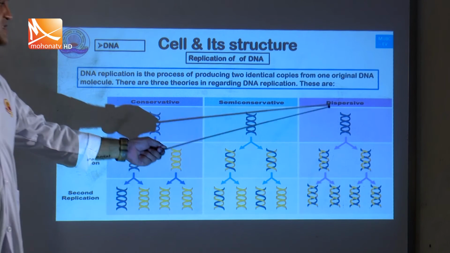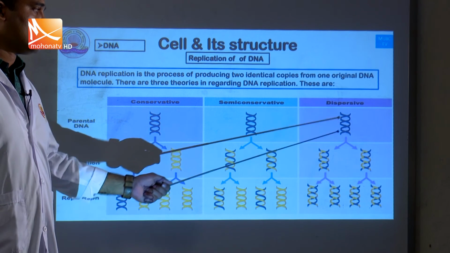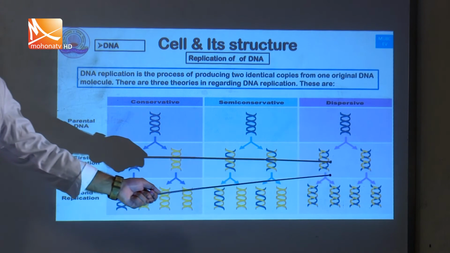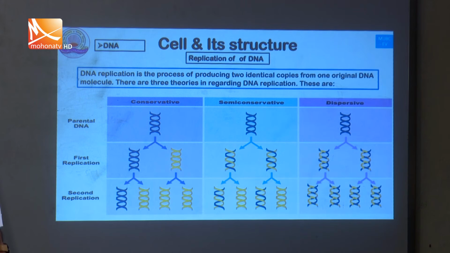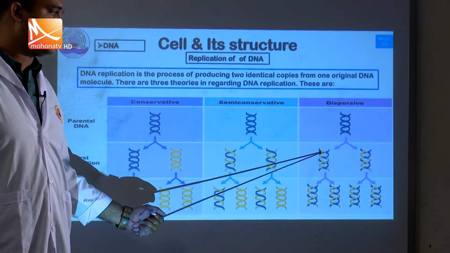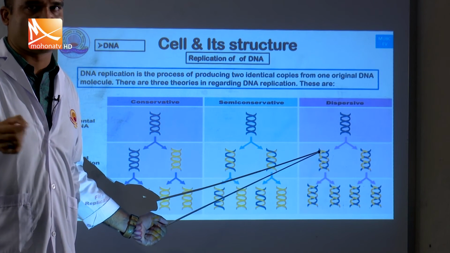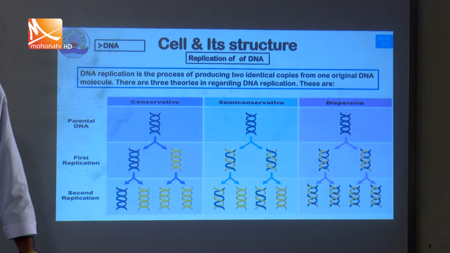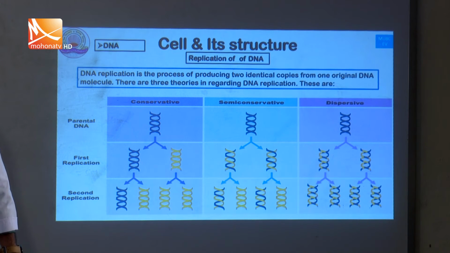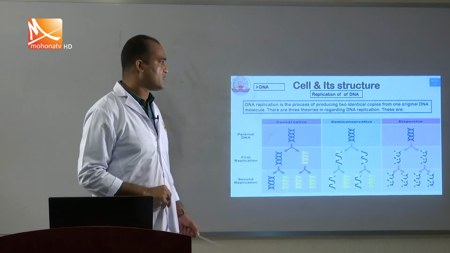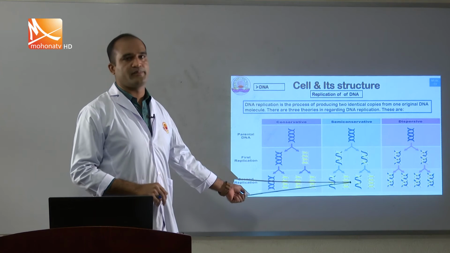And the other is the dispersive method. In such a way, two DNA molecules are produced, but the strands are dispersed. One segment is like the mother, another is newly formed, and the totally new segments are attached with the original segments. So it is called the dispersive method. But we will learn about the semi-conservative method.